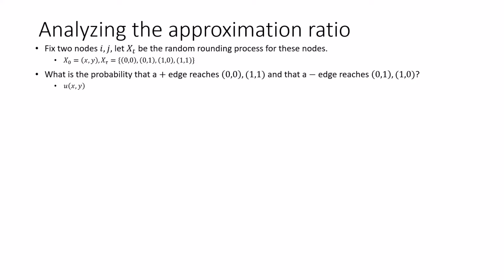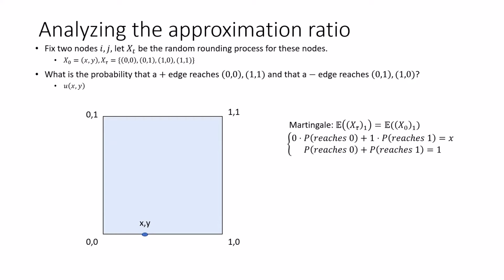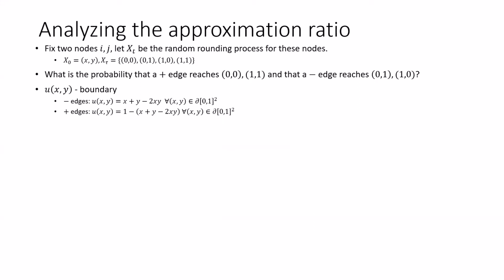So U depends on x, y, and the covariance matrix. We want to calculate this U for every x, y. If x, y are on the boundary of the square, it's a pretty easy task, because then we have a Brownian motion in one dimension, and it's a martingale. So we can show a closed form for this probability, and we can do it for the whole boundary of the square. Those are the closed formulas which we get for minus edges and plus edges when x, y are on the boundary of the square. Now the next question is how to calculate this U if x, y are inside the square.